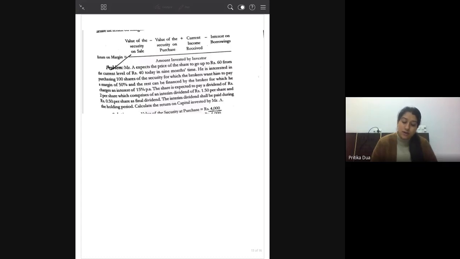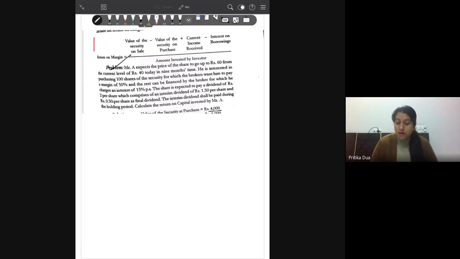So just have a look at the formula here. Return on margin is equal to value of the security on sale minus value of security on purchase. So this is basically the capital gain you are making from the investment, plus current income received.